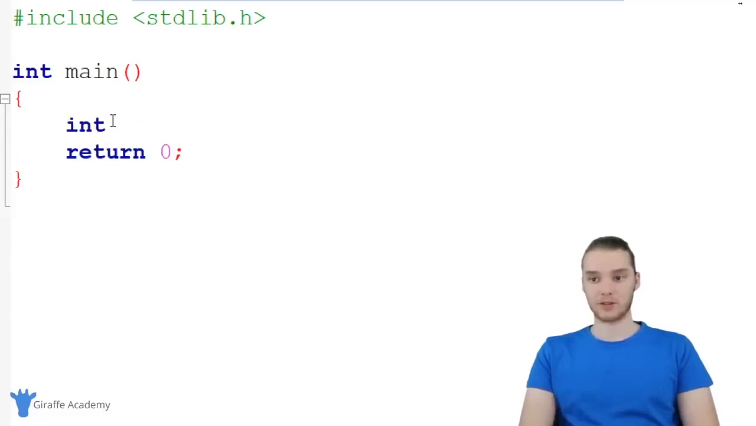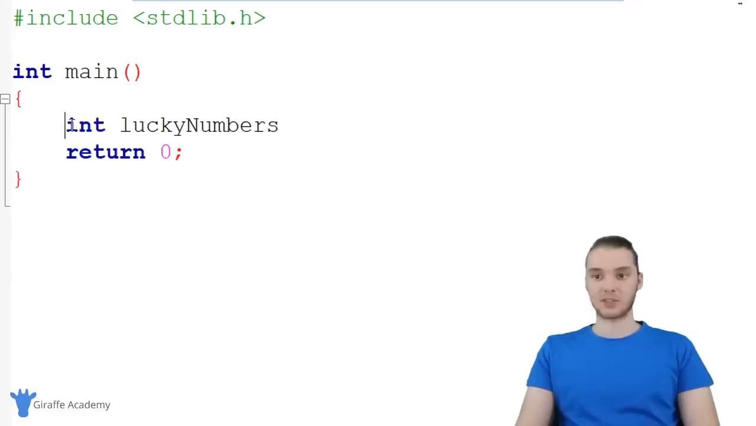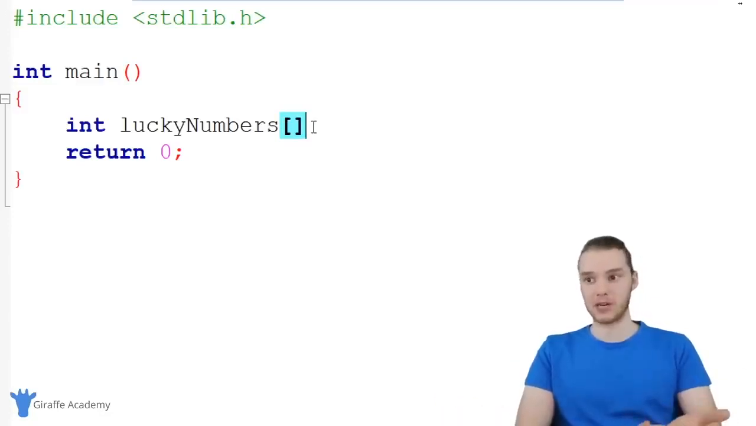So why don't we create an array of integers? I'm just going to call this lucky numbers. Whenever I create an array, I always want to use a special little symbol. This symbol will tell C that instead of just creating a normal variable, we want to create an array. And it's an open and closed square brackets. Whenever I use these open and closed square brackets after the name, it's going to tell C that we want to store multiple pieces of information.